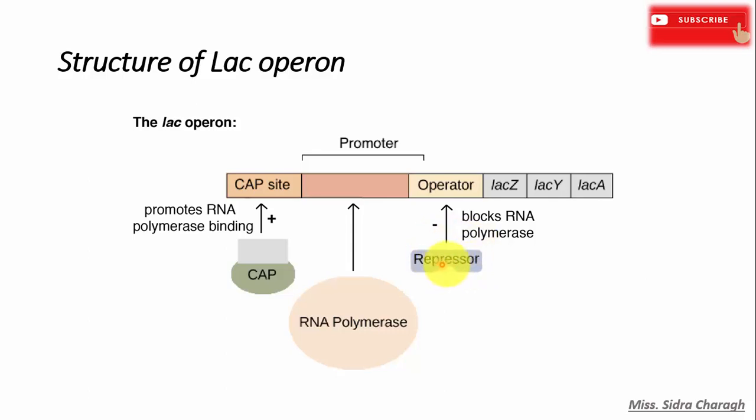The lac-I gene has its own promoter that binds RNA polymerase and leads to the transcription of the lac repressor protein. The lac repressor protein binds to the operator site and blocks the transcription of these 3 structural genes: the lac-Z gene, lac-Y gene, and lac-A gene.